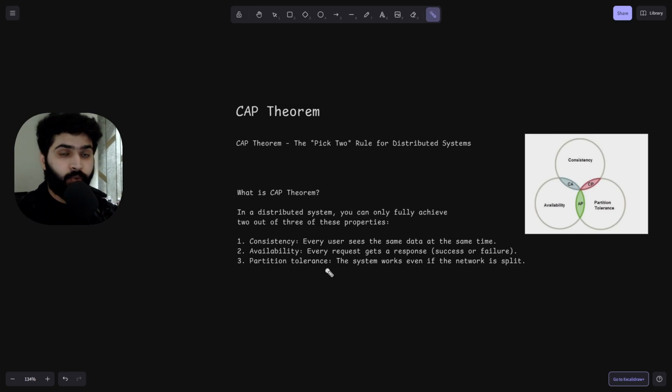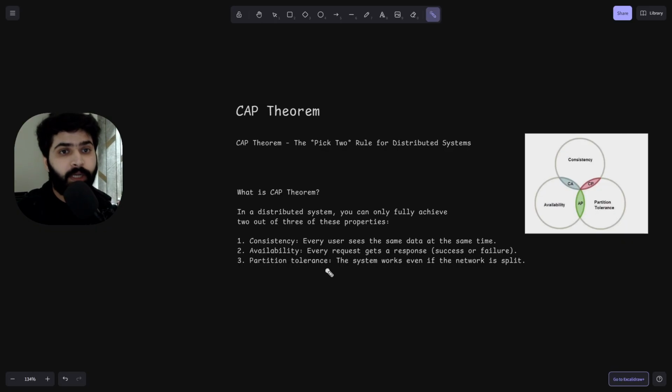Okay. So the next one is your availability. Availability means every request should get a response that could be either your success or failure. And the last is your partition tolerance. Like the system works if the network is split. If the network is split.